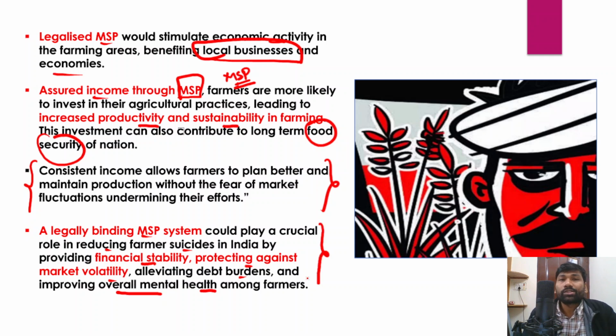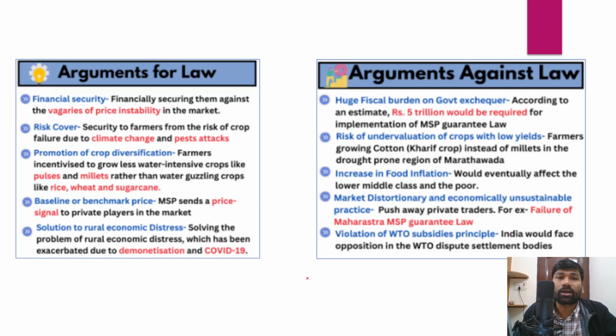Because once a farmer commits suicide, his entire family will be on the road, I would say. Because if that particular family has school going children, they need to stop going to school, and enrollment ratios would drop, and they would work somewhere as child laborers. So the entire family would be under the debt trap, the chronic debt trap. So legal guarantee would protect the farmers from the problems that they have been facing.